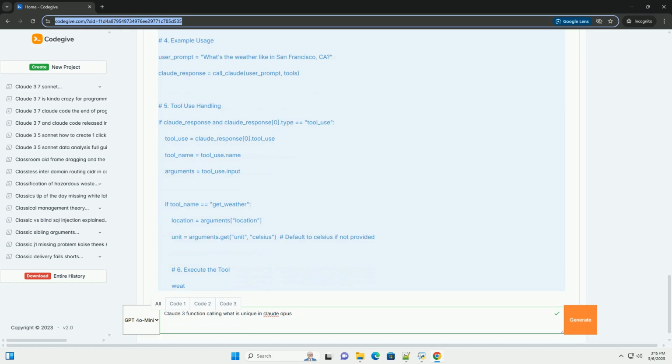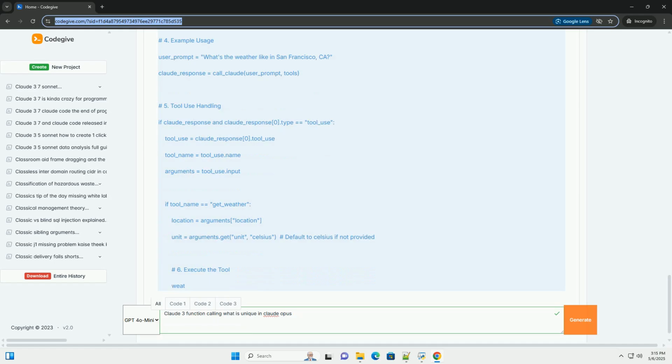Step 6, tool execution. The code calls the get_weather function with the extracted arguments. Step 7, sending the tool result. This is the most important part for the next message. A tool_result is created, containing the tool_use_id, obtained from the first response, and the content of the result.